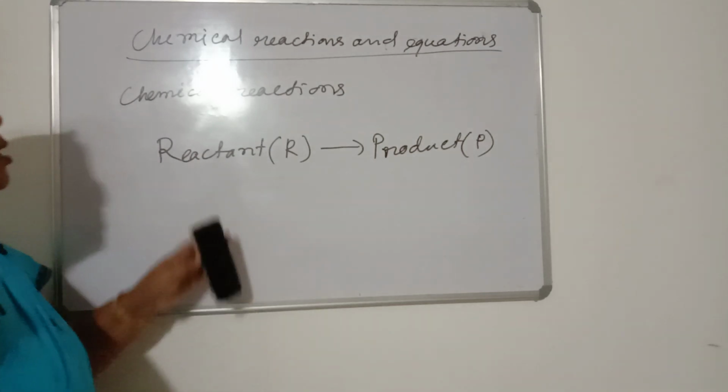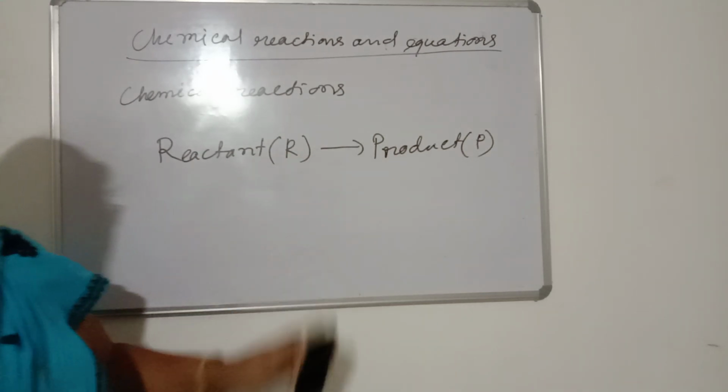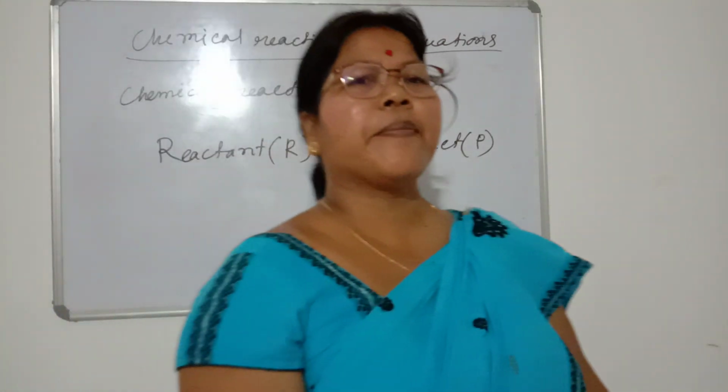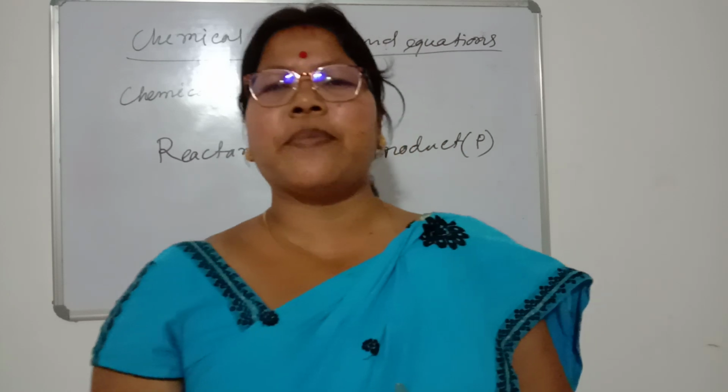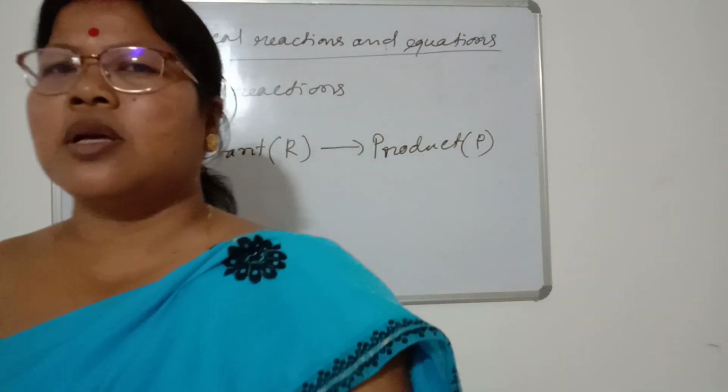Always we express the reactants as R and the products as P. When a chemical reaction or chemical change takes place, we can see some characteristics.